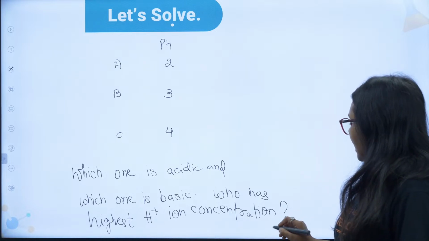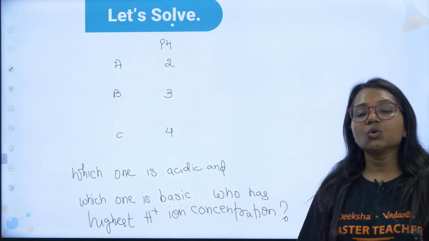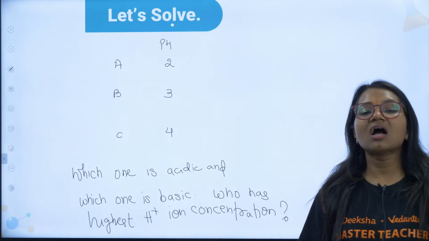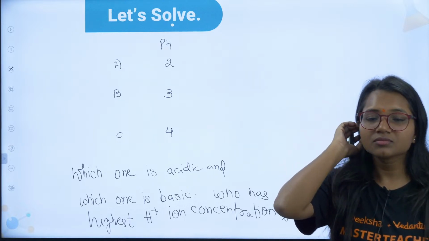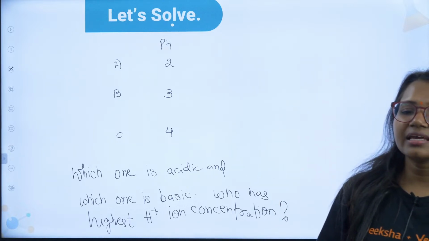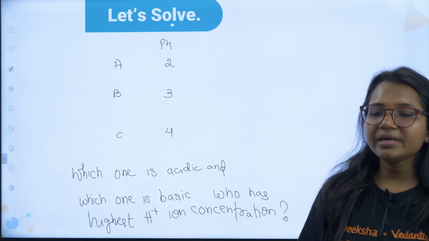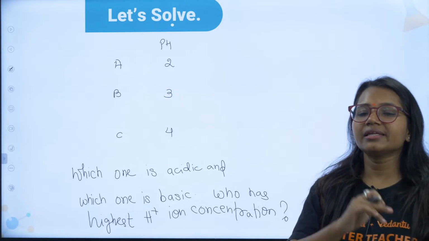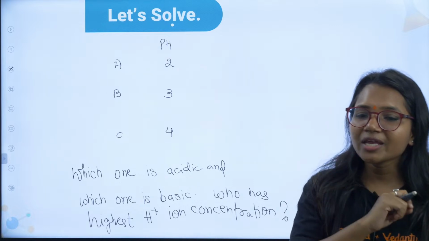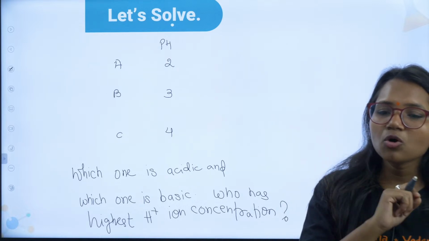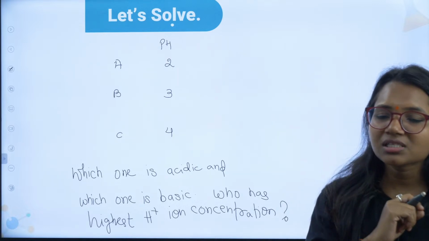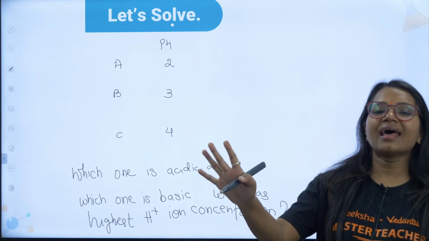I am giving you this question to solve. Tell me if you have understood. A is acidic. B is also acidic. C is also acidic. Very good, Mahalakshmi, Ruchir, Sairam. Exactly, all are acidic.